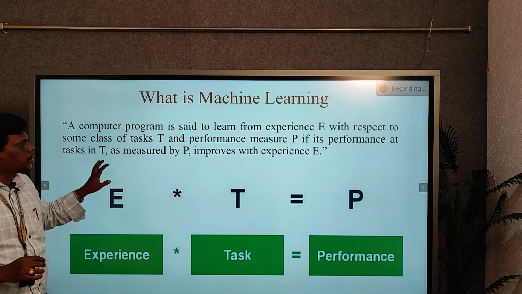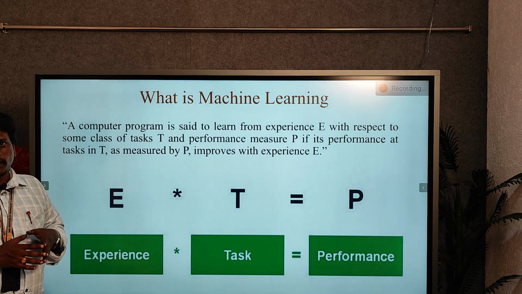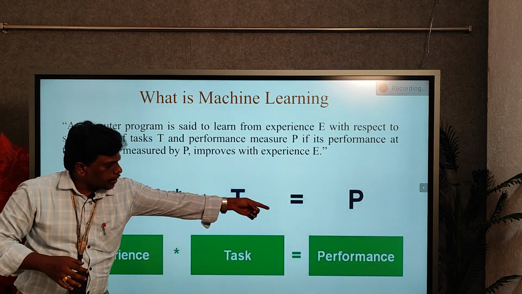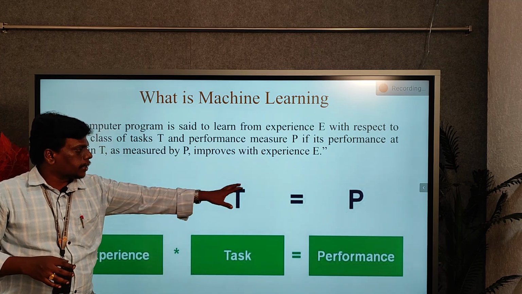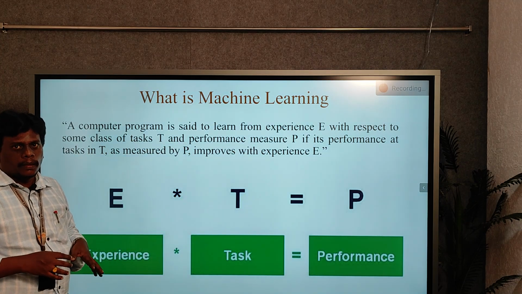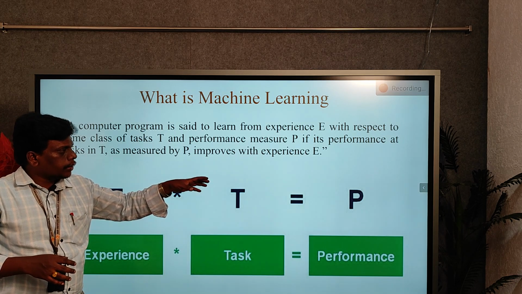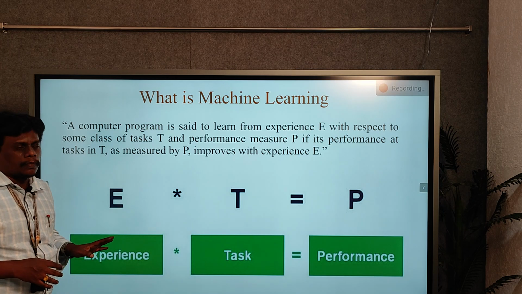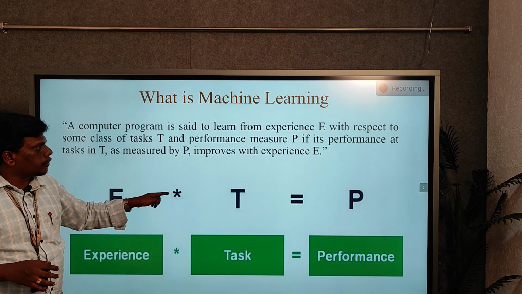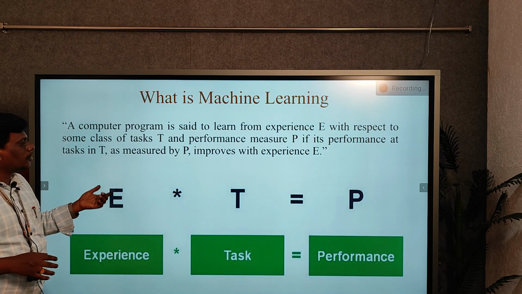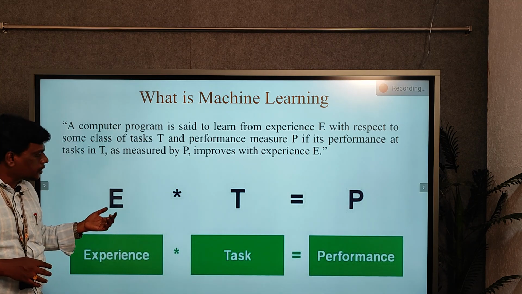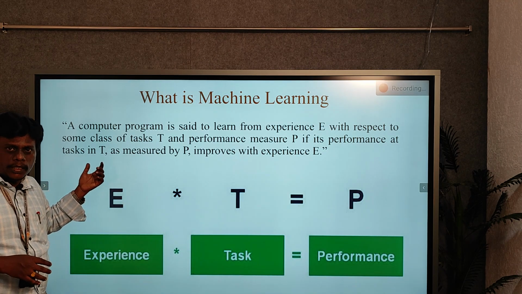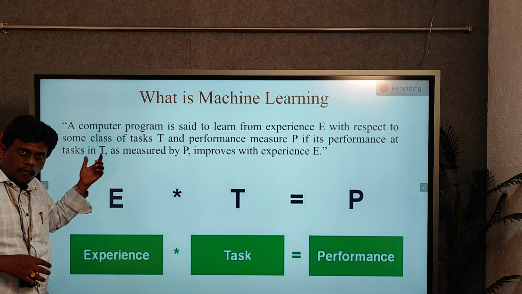We can see another definition for machine learning here. P stands for performance, measuring the performance of the machine learning, and this performance depends on E and T. Here E stands for experience, that means what you previously searched or what you previously performed.